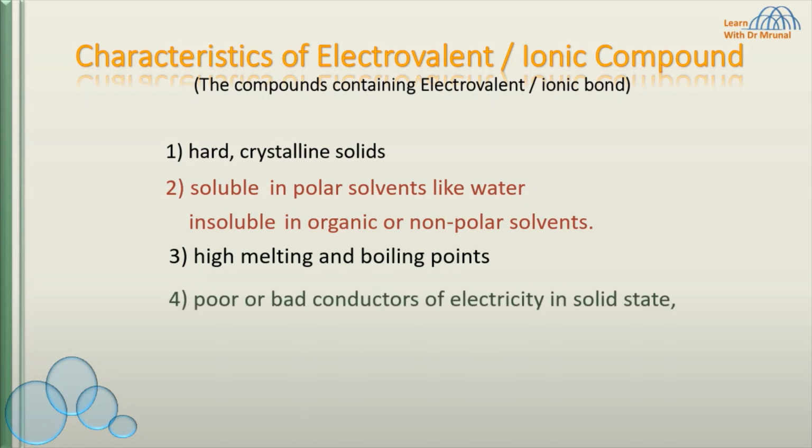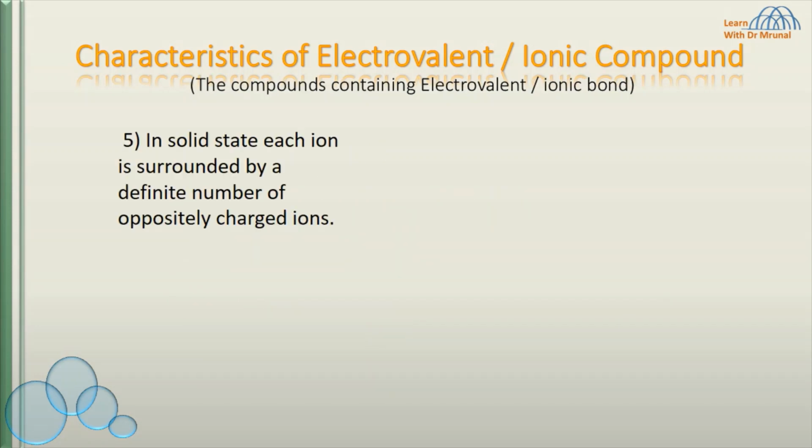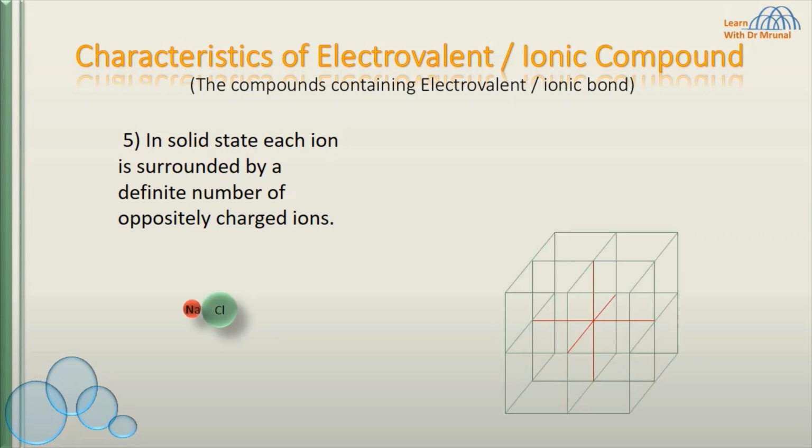They are poor or bad conductors of electricity in solid state, but they are good conductors in aqueous or fused state. Fused state means molten state. In solid state, each ion is surrounded by a definite number of oppositely charged ions.